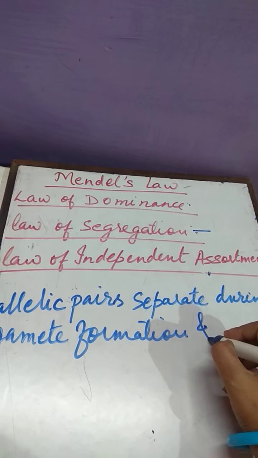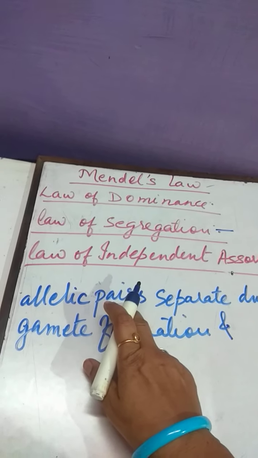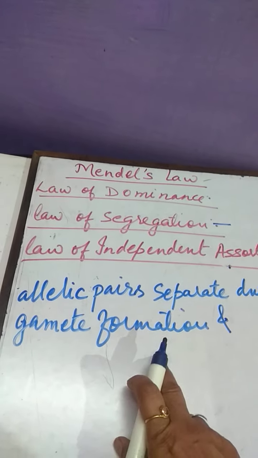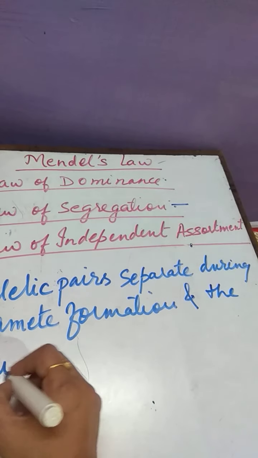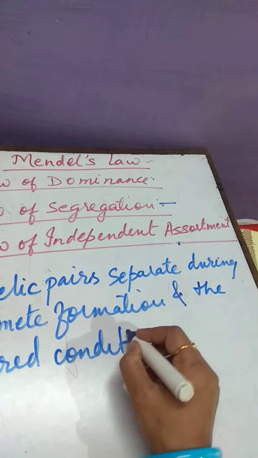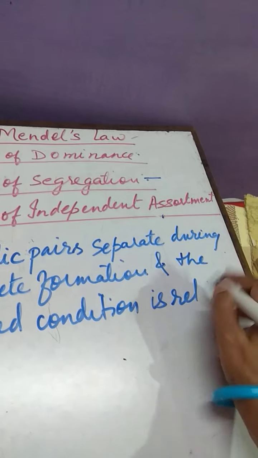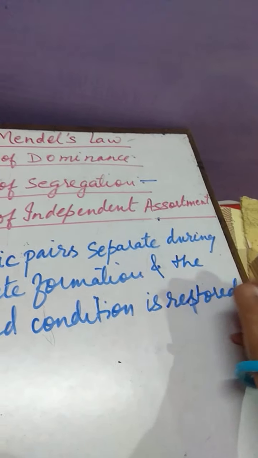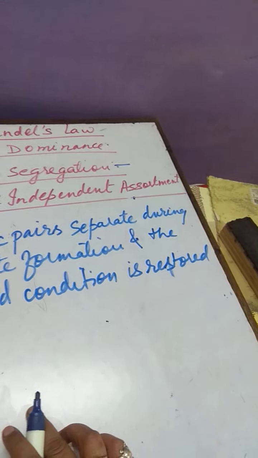And see, allelic pair means gene pair are separated during gamete formation, and the paired condition is restored. Just now we have seen that in F1, again the offspring formed is having diploid number, means it is present in a pair.